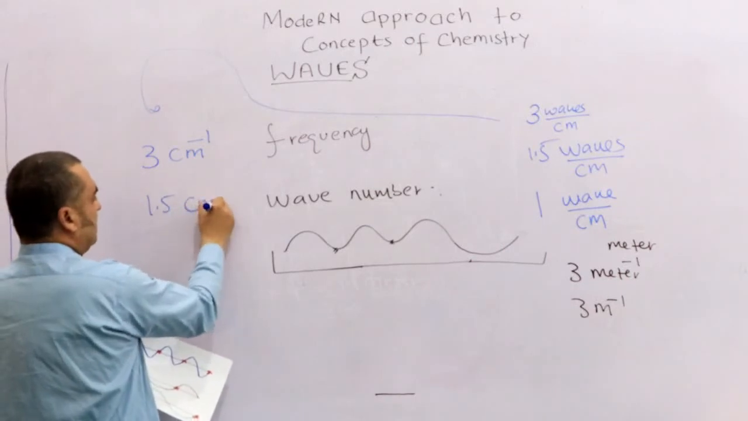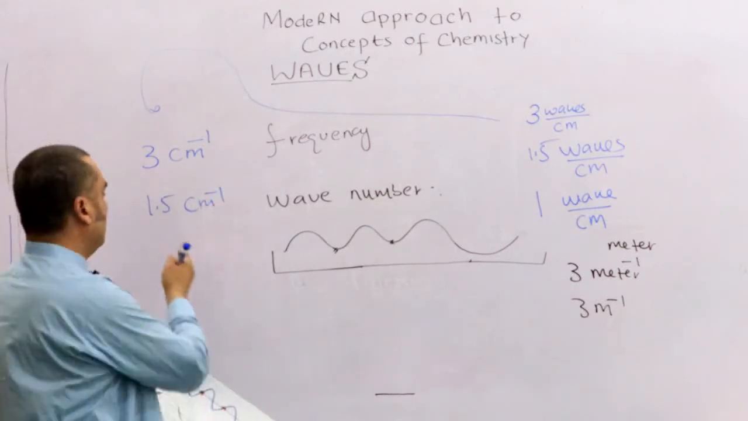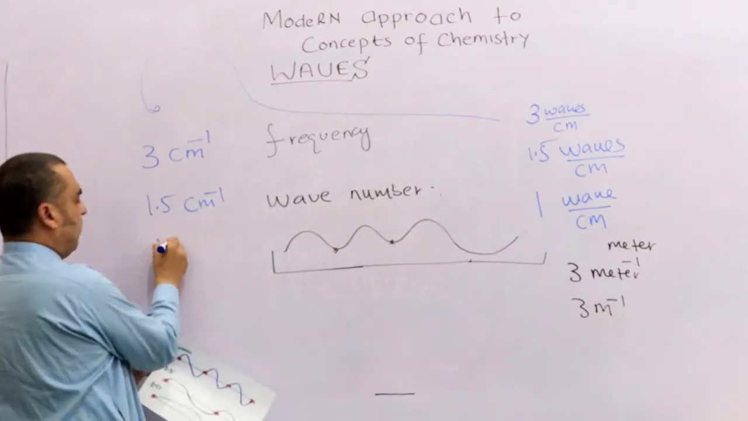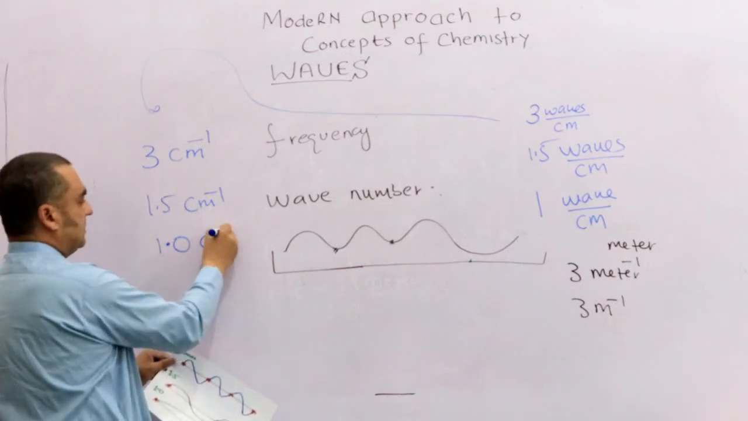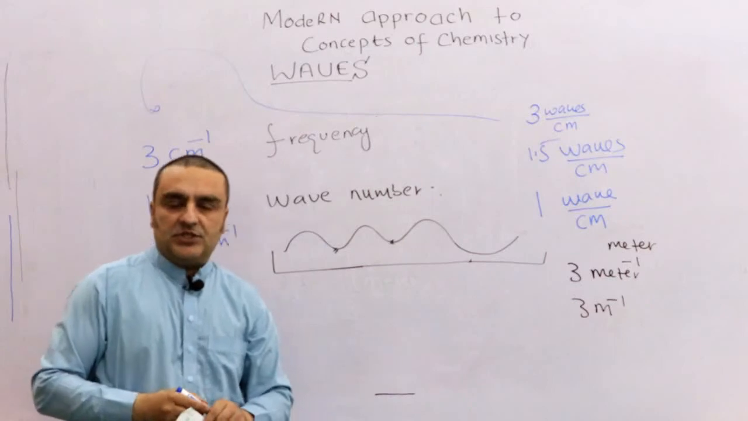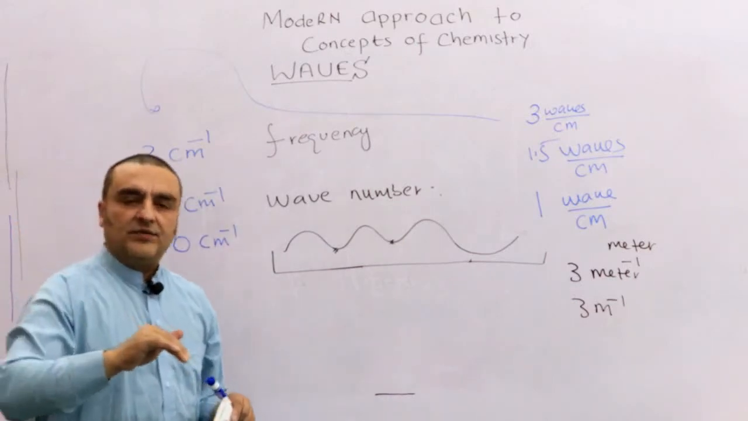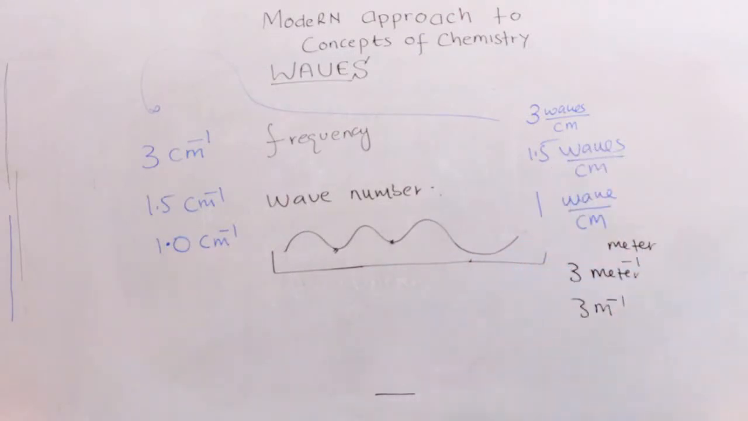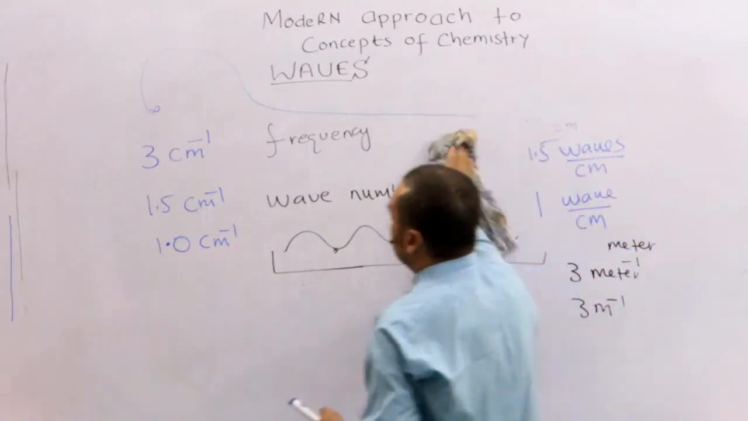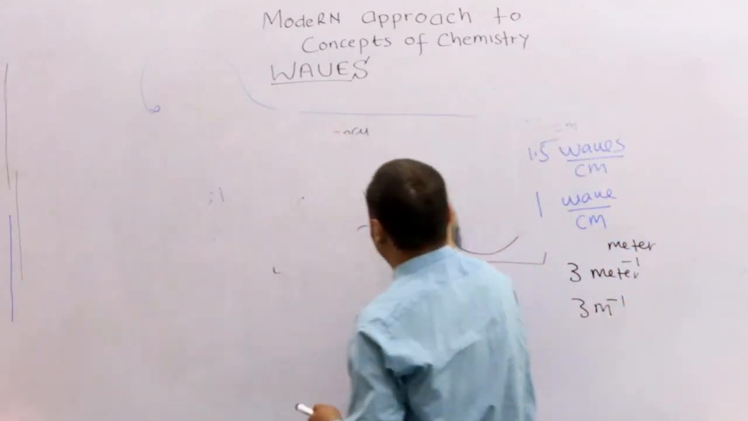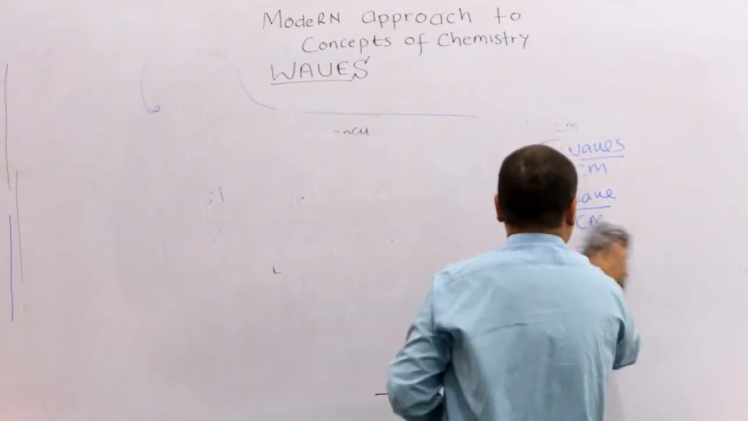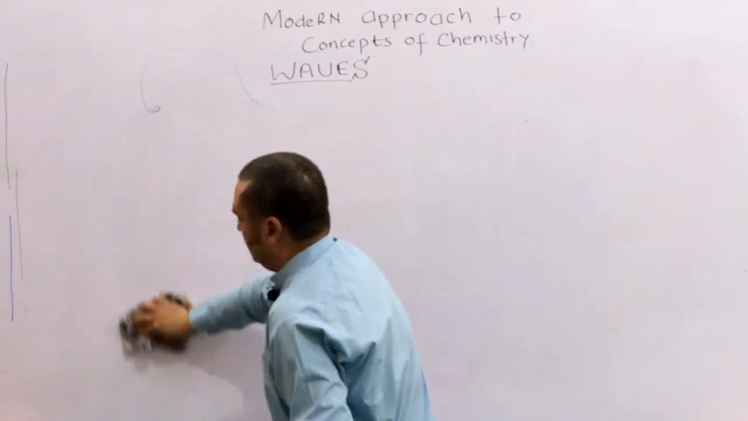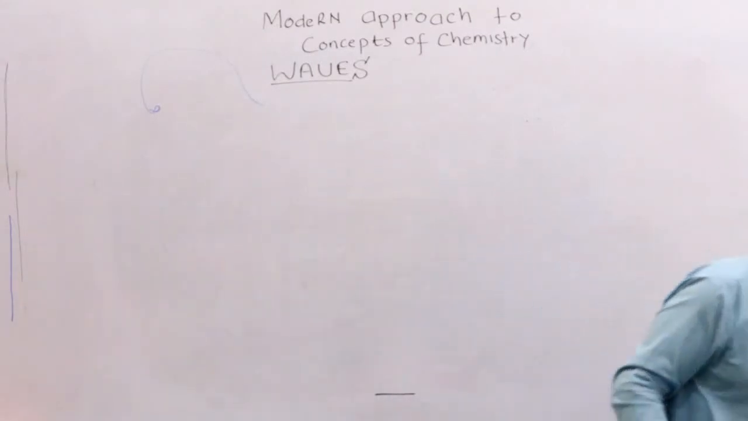1.5 centimeter inverse, or you can accommodate 1.5 cycles in 1 centimeter, or the other one is 1.0 centimeter inverse. Okay, so this is another thing which is also very important for the wave. There is another thing which we need to explain about the wave. You will understand it in other types of waves, but here I am trying to make you understand what this thing is.